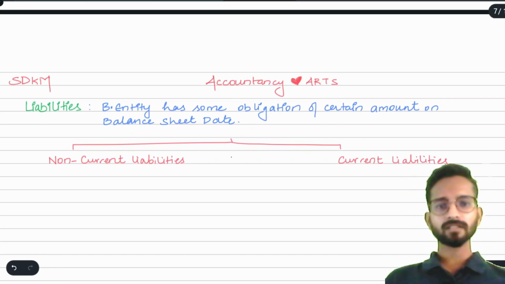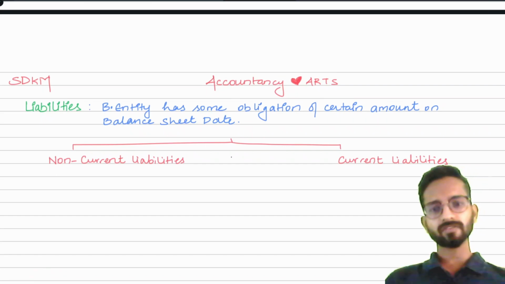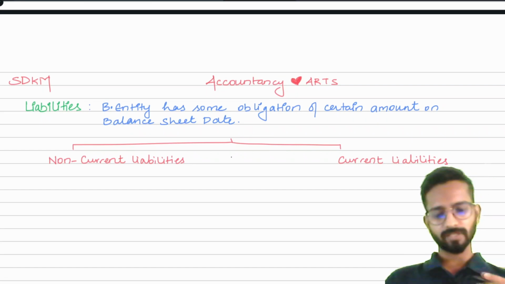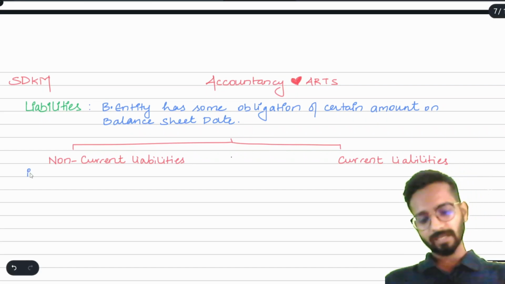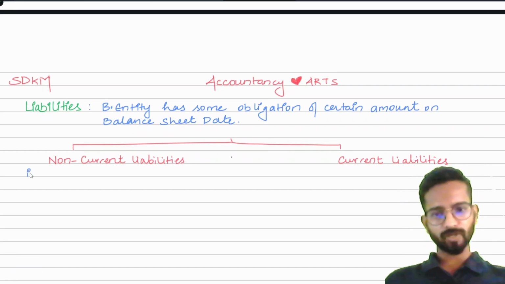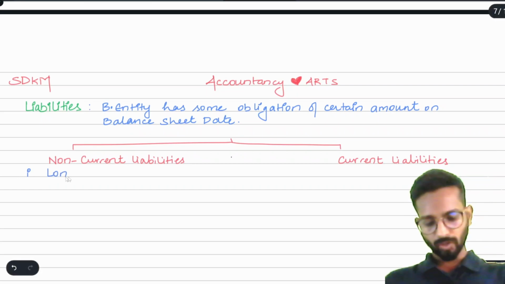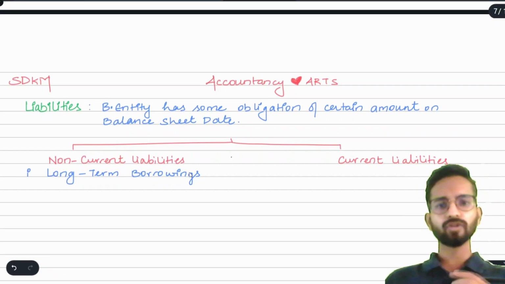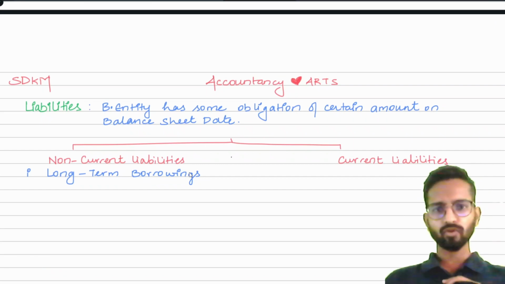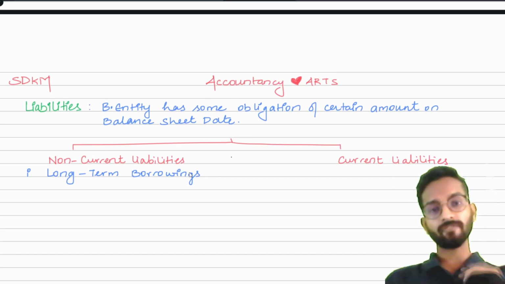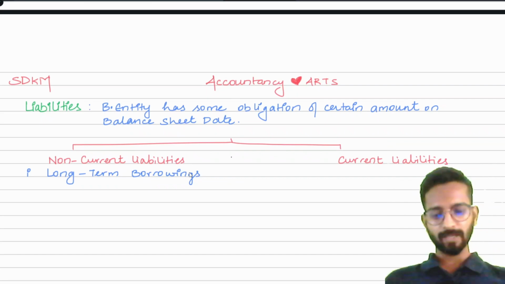Non-current liabilities are those liabilities which we can settle after 12 months of the year end also. That is, you have borrowed money for a long period of time. So you can say long term borrowings, or long term loan. If I have taken a loan for 5 years, 10 years, so I can repay it after 10 years. If you can repay it after 10 years, it will become your non-current liability.